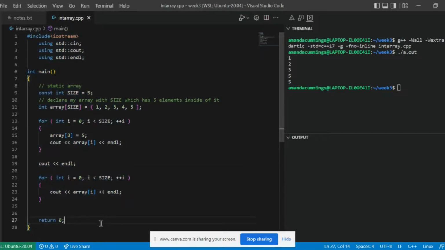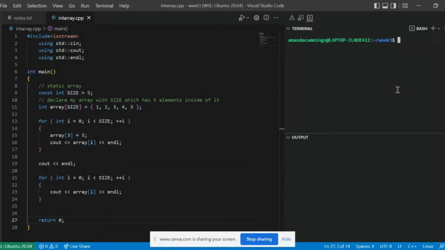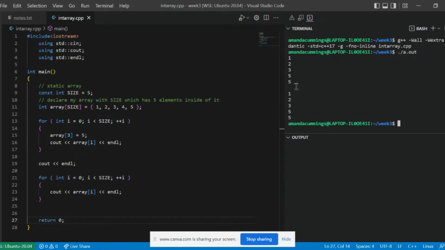Okay, here we go. Again, as you can see in memory, it still kept that variable change, that reassignment of that variable. So you've got to keep that in mind if you are reassigning a variable.